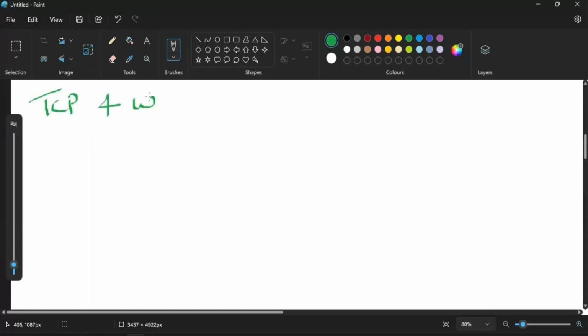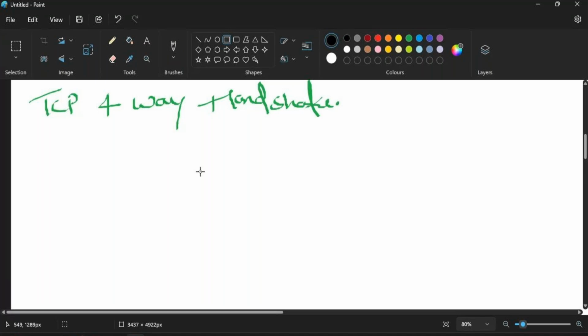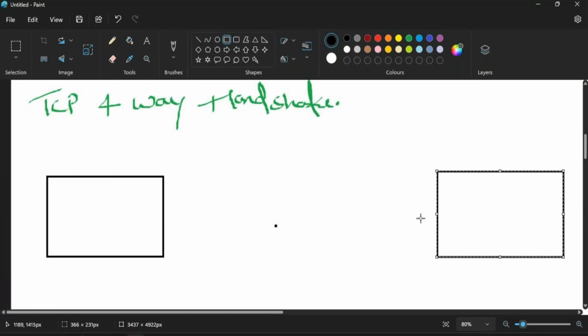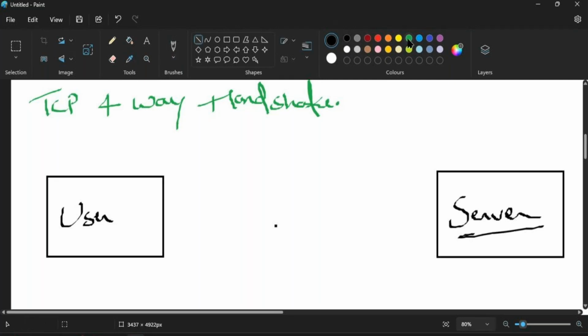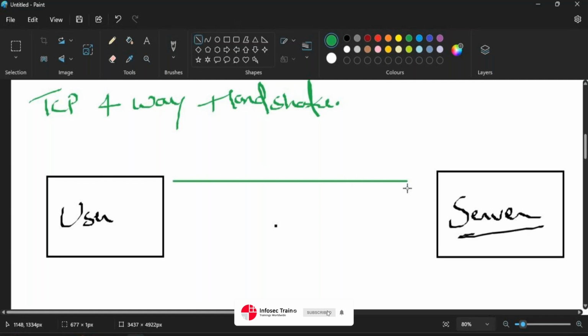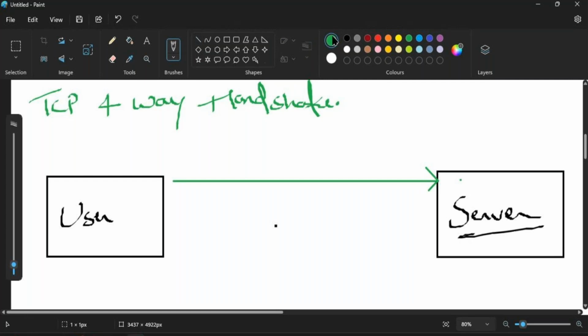TCP four-way handshake, right? Now over here, let's say this is what we have as a user, and we have a server over there. Now over here, let's say this user is going to send the FIN request over there, right? He will be saying that, boss, let's finish this connection.